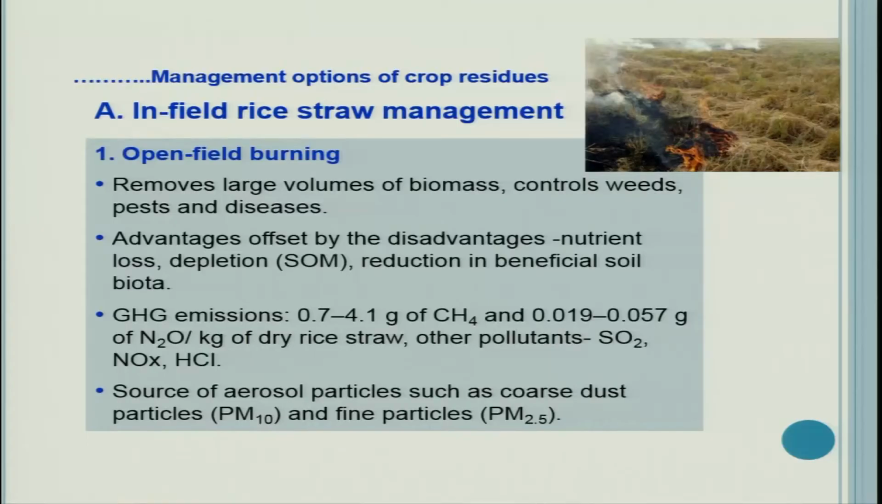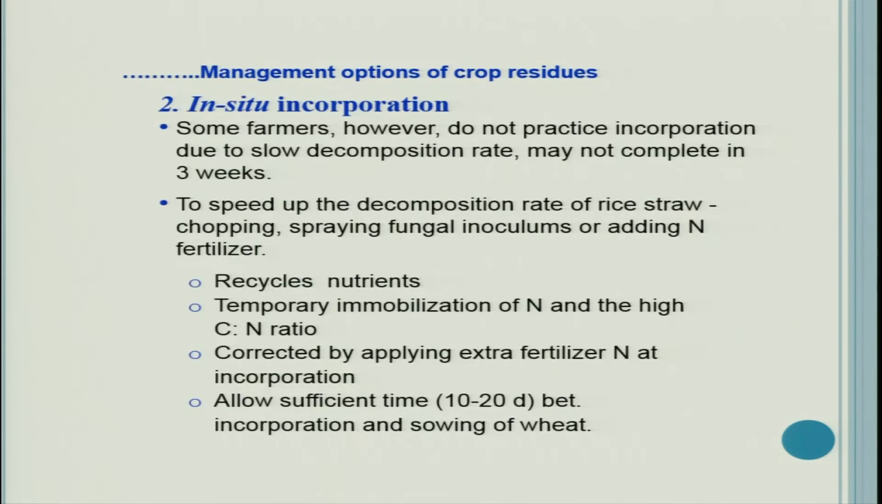So we should not burn it, and greenhouse gas emission includes methane 0.7 to 4.1 gram and 0.019 to 0.057 gram of nitrous oxide per kg of dry rice straw. This is a very significant quantity. And other pollutants like sulfur dioxide, nitrogen oxides and HCl are also released into the atmosphere. It is a source of aerosol particles such as coarse dust particles PM10 and fine particles PM2.5.